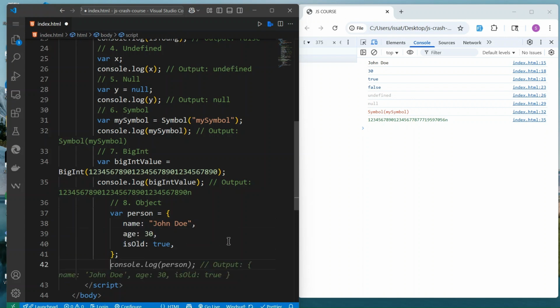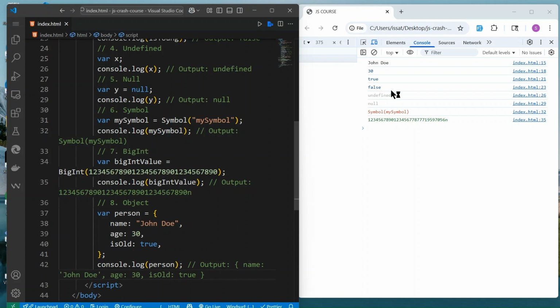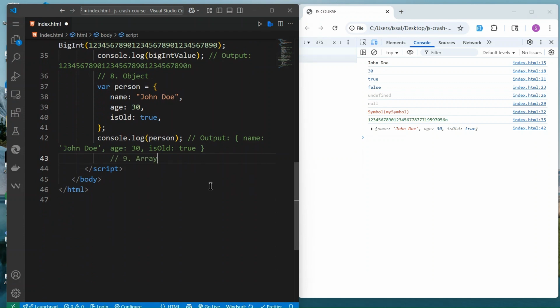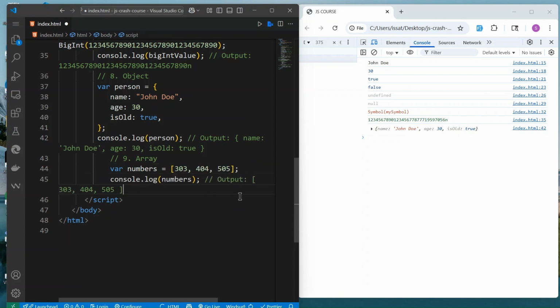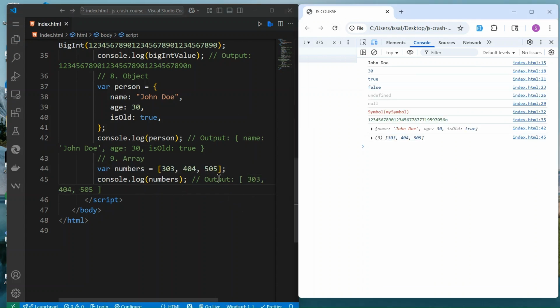We want to console.log this one, and it will output this. If I print this, this is what we're going to get. Scroll down, scroll up a little bit. We also have array. We can declare var numbers, open the square bracket, and put any random number. Console.log again. If you reload, you'll see that you get that number here.